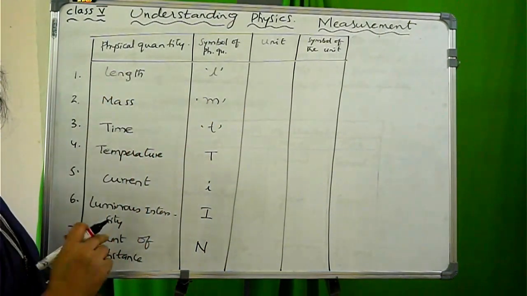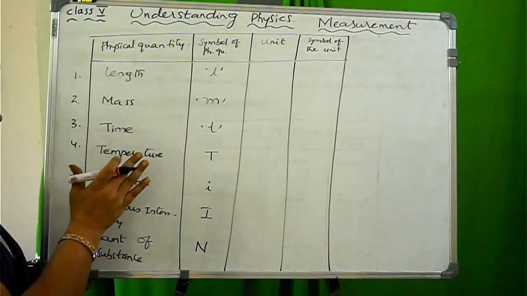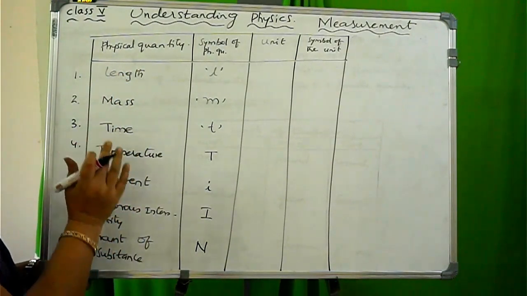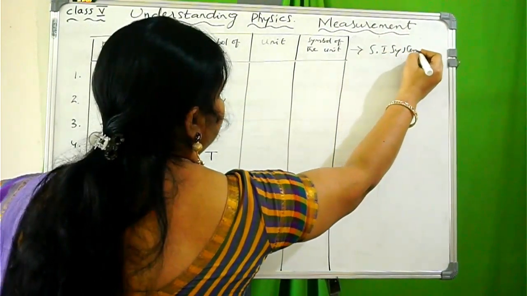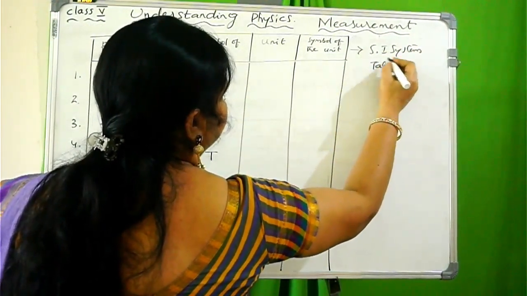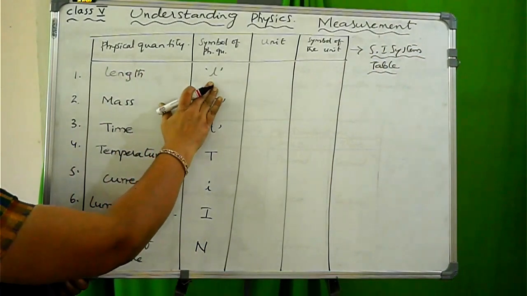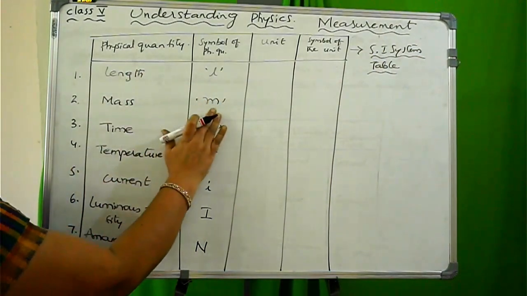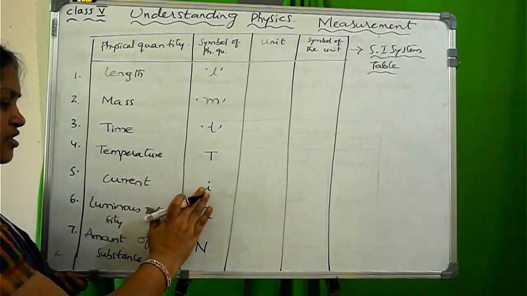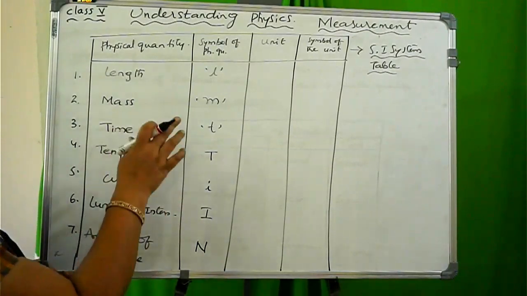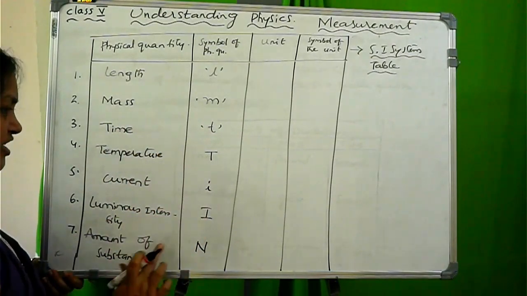I'm going to repeat once again, please try to follow. We have 7 fundamental physical quantities in the SI system. This complete table is the SI system table. The first physical quantity is length, and the symbol is small l. Mass means small m. Time means small t. Temperature means capital T. Current means small I, which we can measure worldwide. Luminous intensity means capital I. Amount of substance means N.